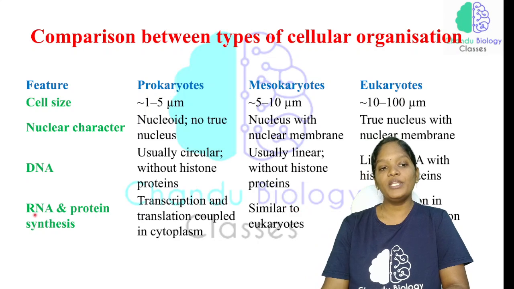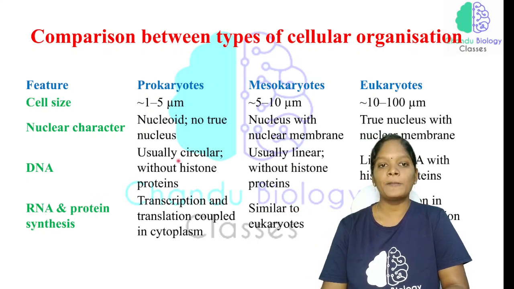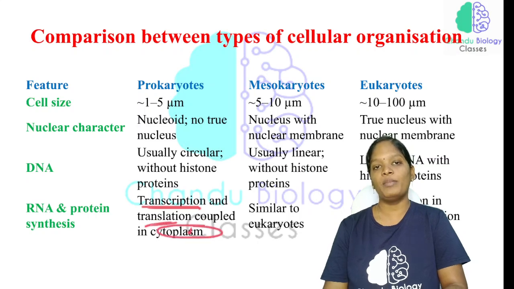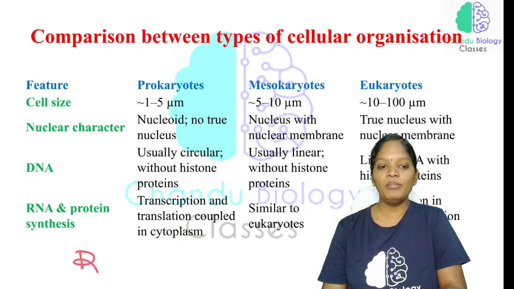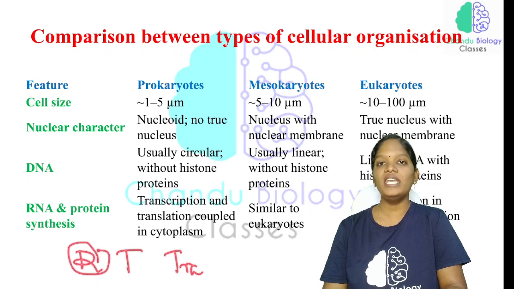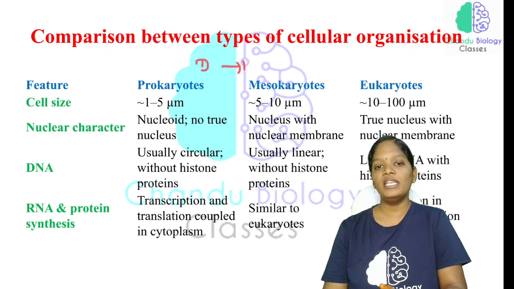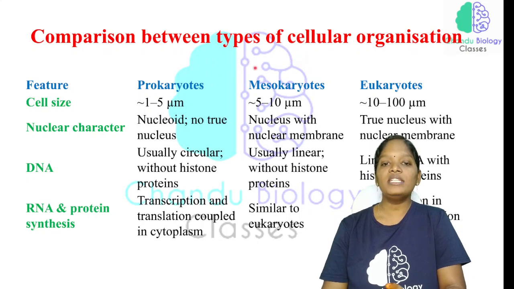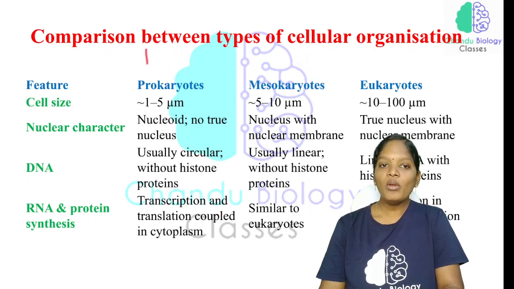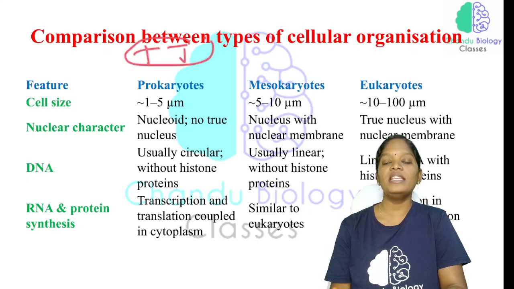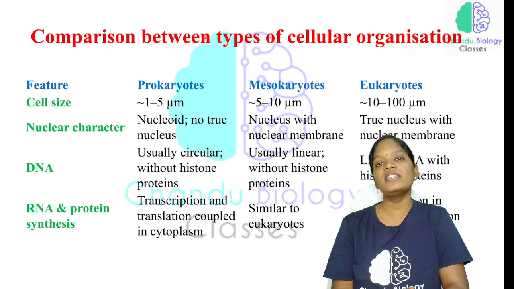Now what about RNA and protein synthesis? In prokaryotes, transcription and translation are coupled in the cytoplasm. So basically we have replication, transcription and translation. In replication, DNA is converted into DNA. In transcription, DNA is converted into RNA, and in translation the RNA is converted into protein. So in prokaryotes, replication, transcription and translation happen simultaneously, and we can say that it is a coupled reaction.